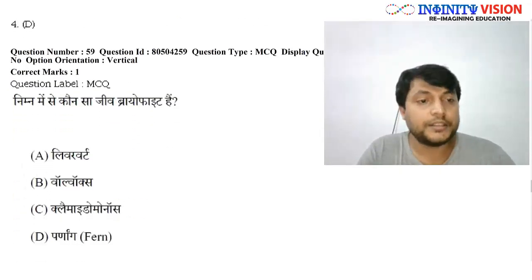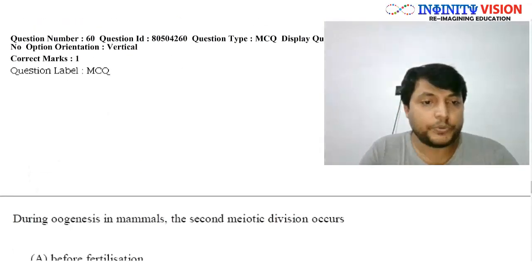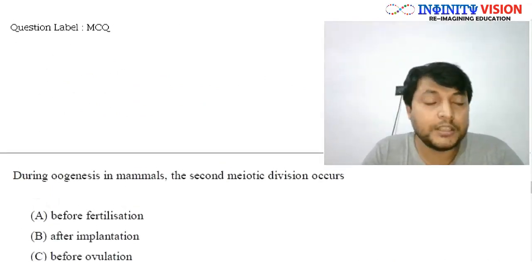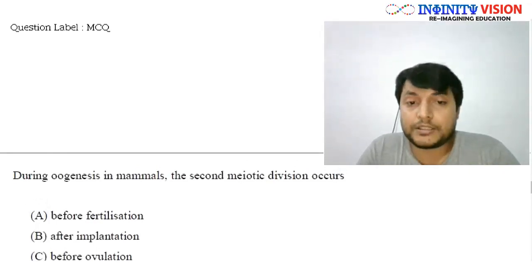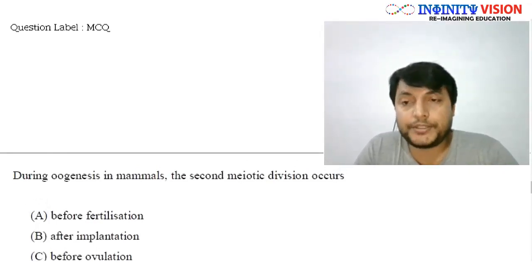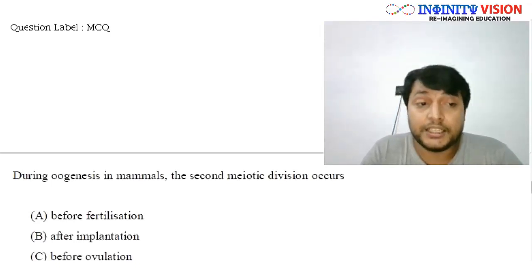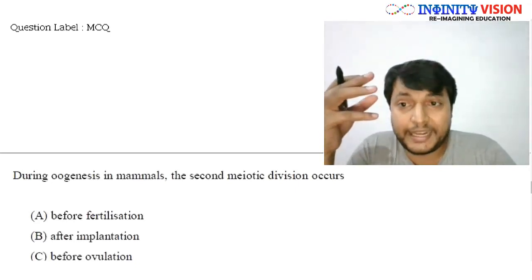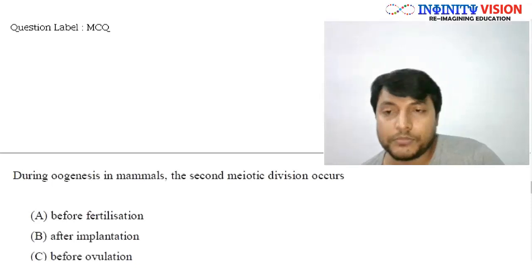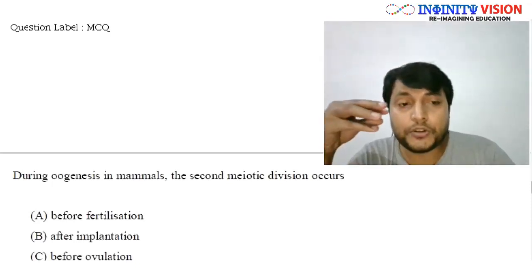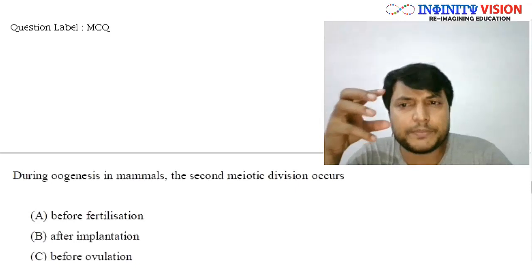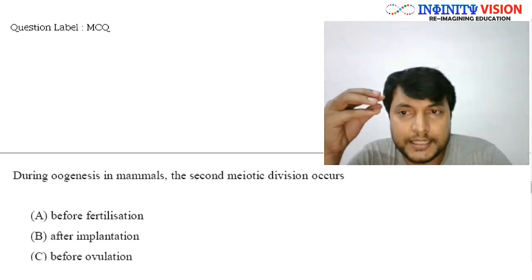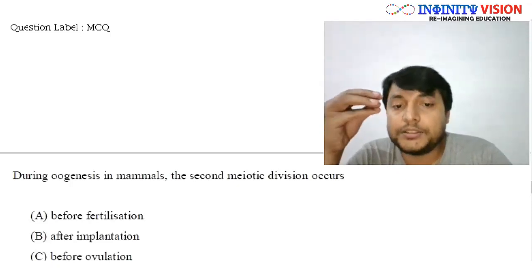चलिए, next question is 60th, that is the last question of first part of this paper, biology section. During oogenesis in mammals, the second meiotic division occurs. So question is asking the oogenesis, that is formation of ovum or egg, ठीक है। So to be precise, egg. So the formation of egg in mammals, this question is particularly asking about humans.